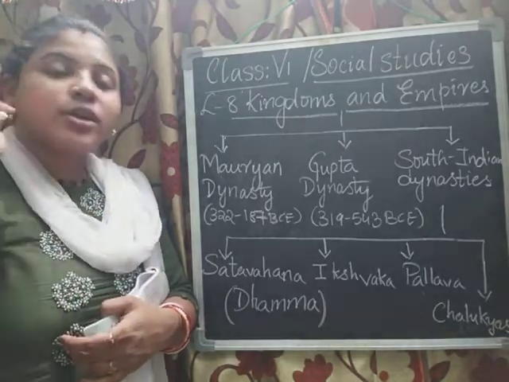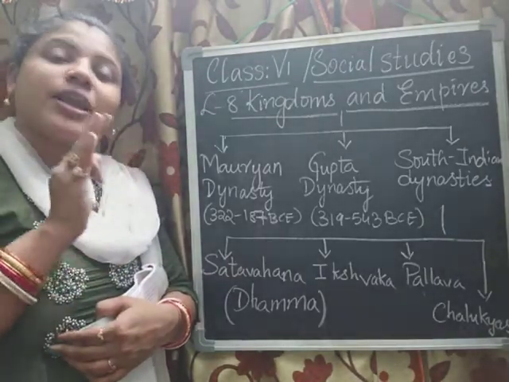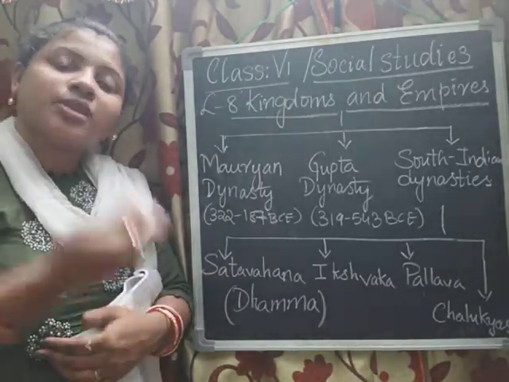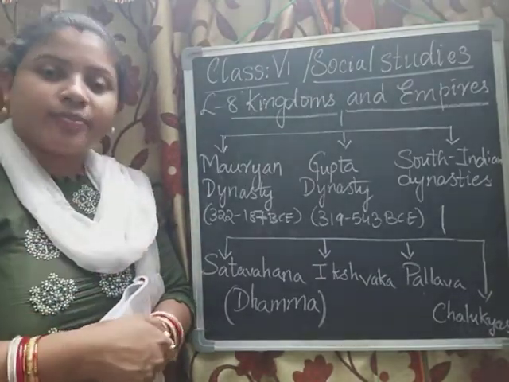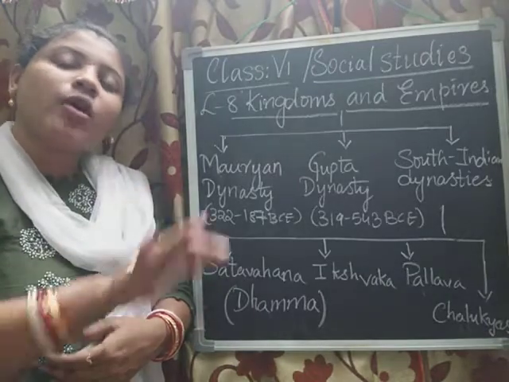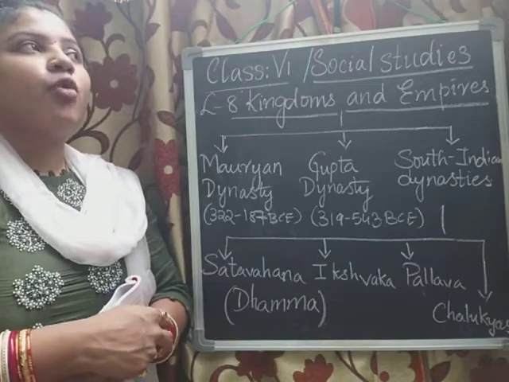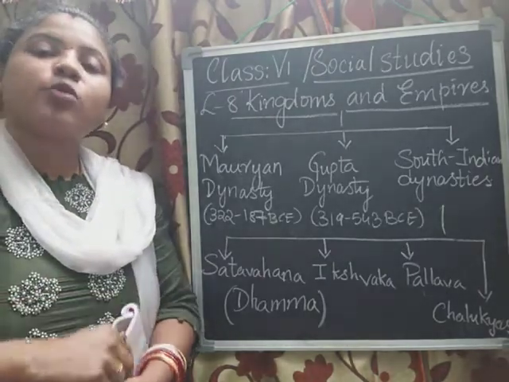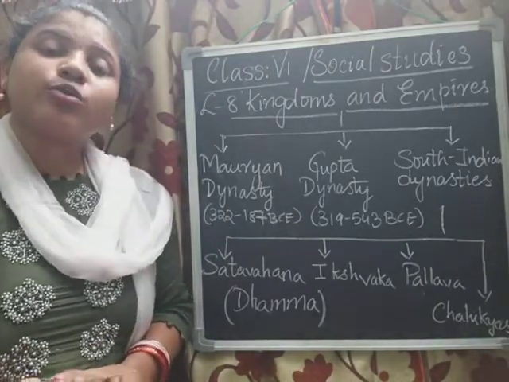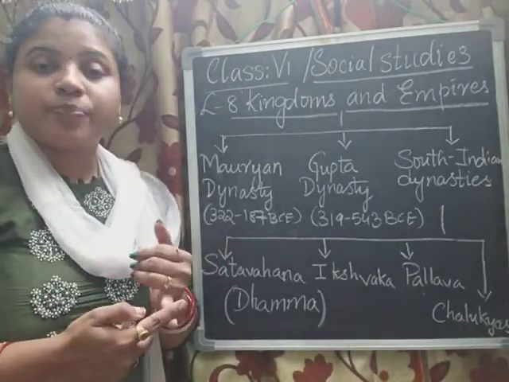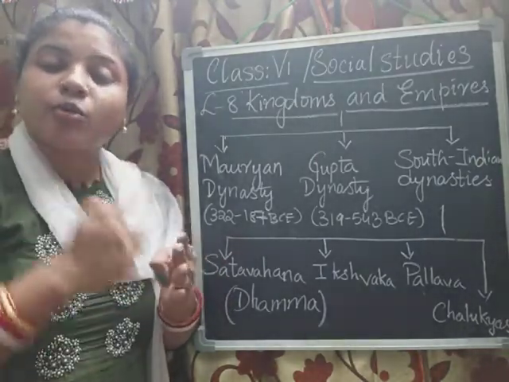He changed all his mindset, and from there onwards he decided that from today, as it was his last battle with Kalinga, he would not have any war with any other country or kingdom. Whatever he had earned so far was enough. He wanted to serve more for the people in his kingdom. He helped them by providing food, water facilities, hospital facilities, and road facilities.